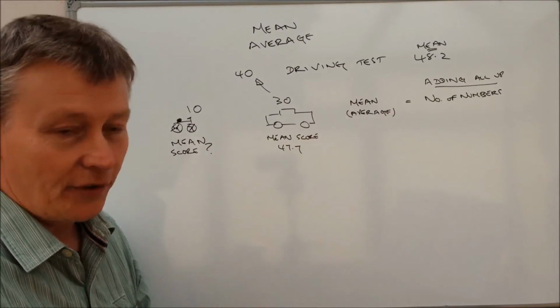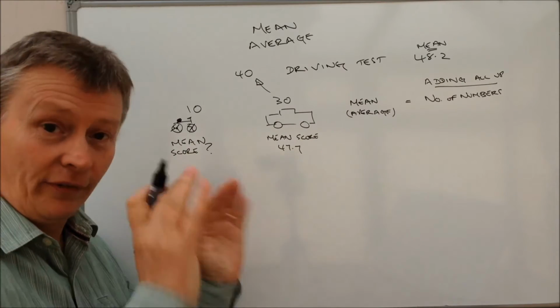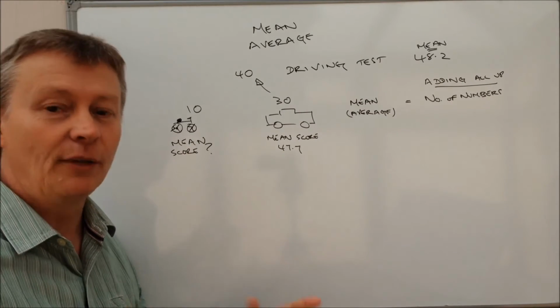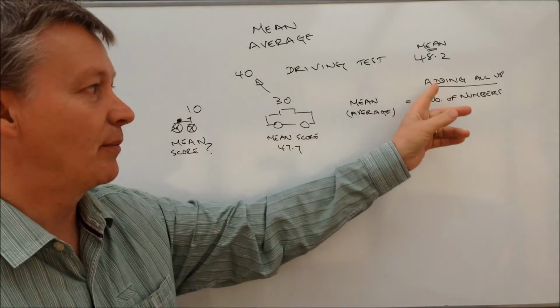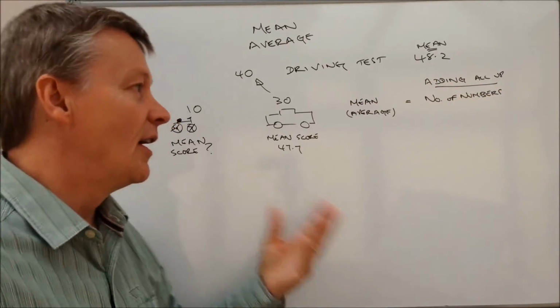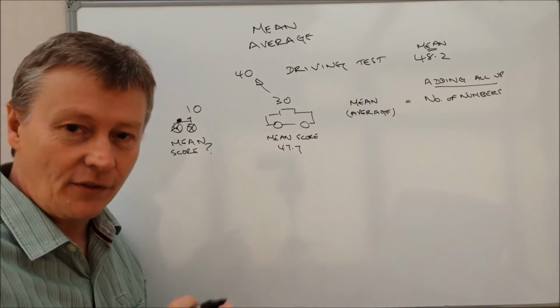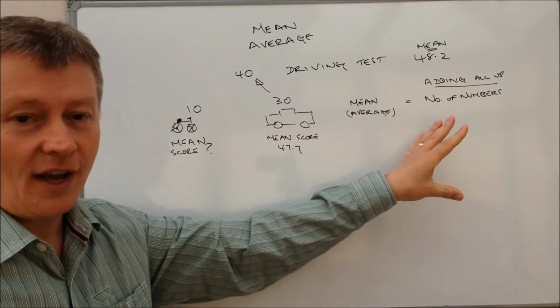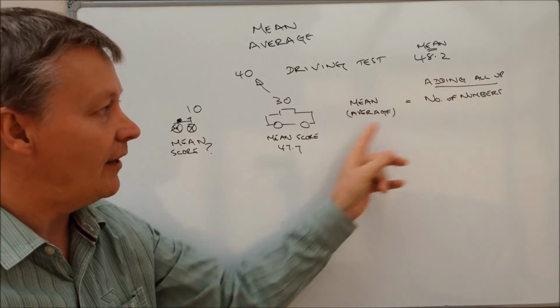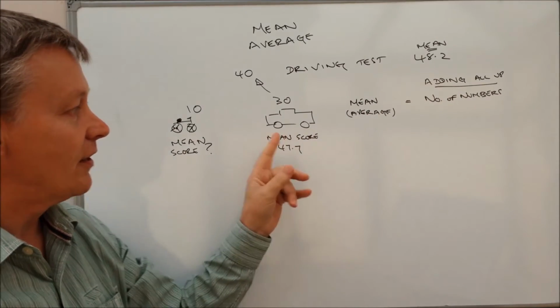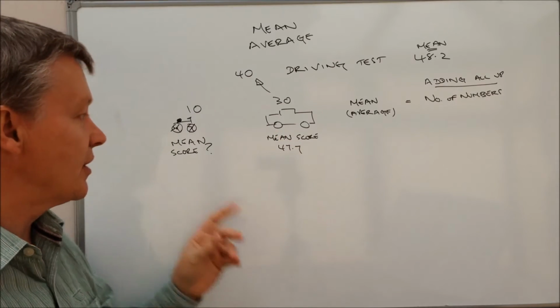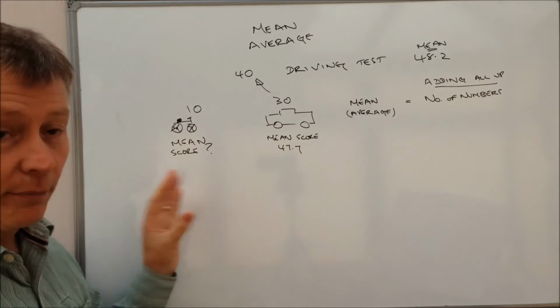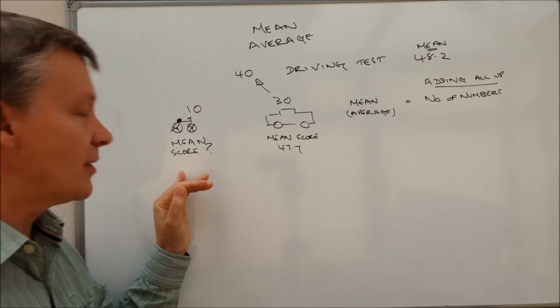That's a little bit simplistic, but what we mean is that when you work out the mean or the average of something, you add up all the numbers and then you divide by the number of numbers. People use sum, or all sorts of different symbols, but that's what it boils down to. So we're going to apply that formula to these three situations, and that should give us the ability to work out the mean score for the motorcycles.